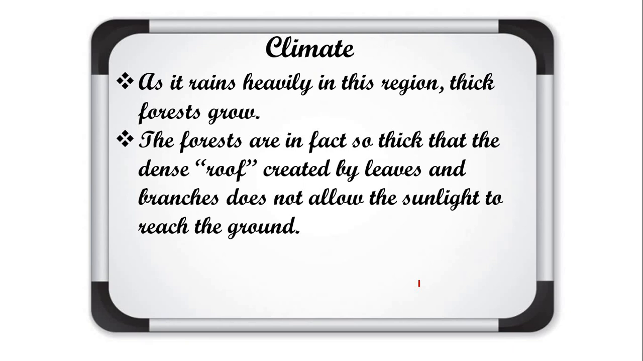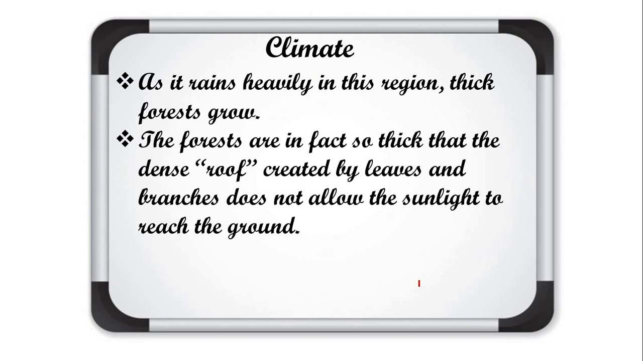So that's why at the top the branches and the leaves of the trees join together, and in this way they make a roof of leaves which is also known as canopy. This canopy, the roof of the leaves, does not allow the sunlight to reach the ground. That's why in these forests there is always darkness and damp, meaning wet. So that's why they are also known as the heart of darkness.